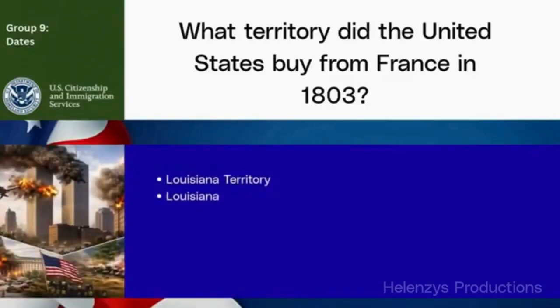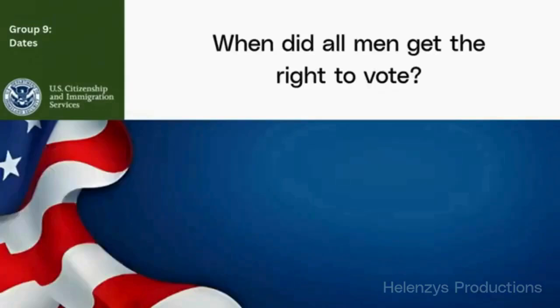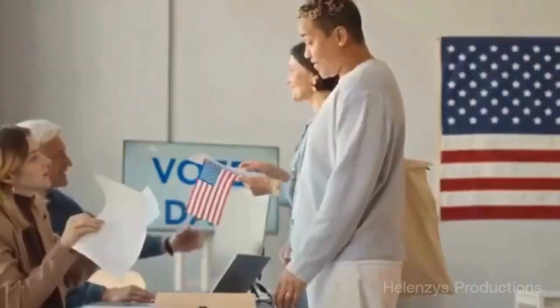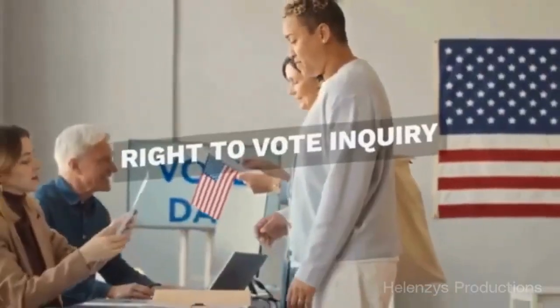Quick recall. What territory did the United States buy from France in 1803? Louisiana Territory, Louisiana. When did all men get the right to vote? After the Civil War, during Reconstruction, with the 15th Amendment, 1870. When did all men get the right to vote?